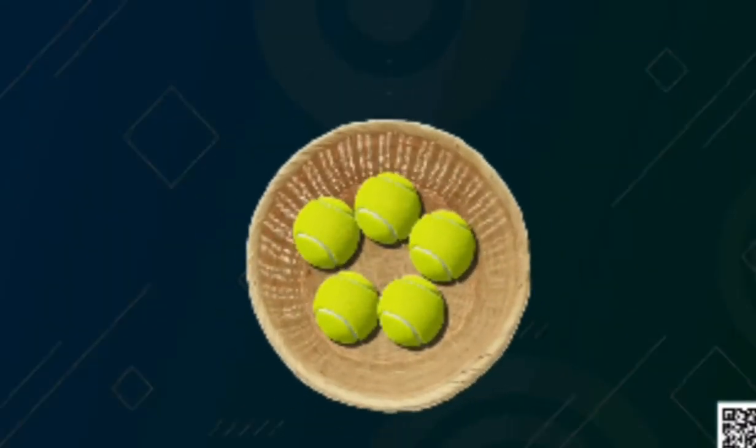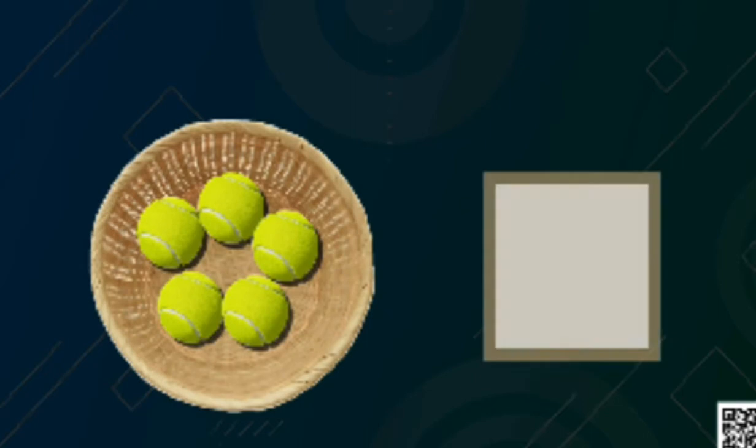Now comes the whole numbers. Just as we get the successor of a number by adding 1 to it, in the same way, by subtracting 1 from a number, we get its predecessor. Let's do it. See, here is a basket. And what is there in the basket? Balls. Can you count the balls? Yes, there are 5 balls.